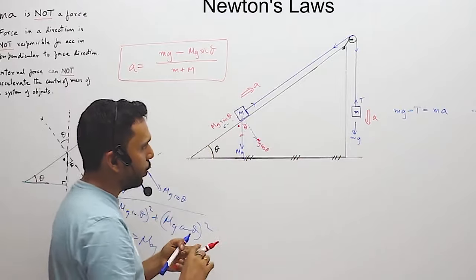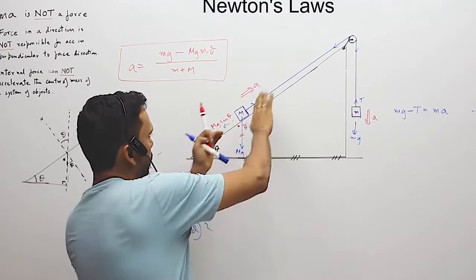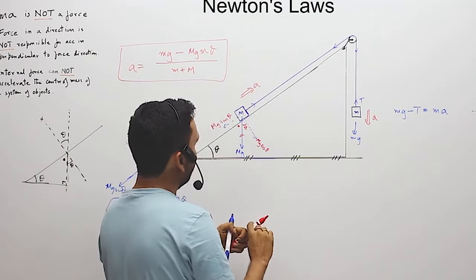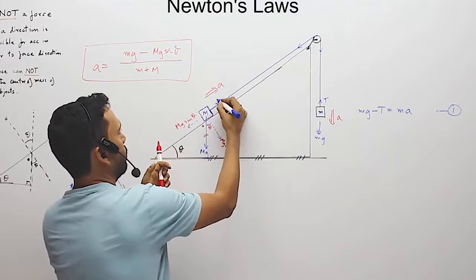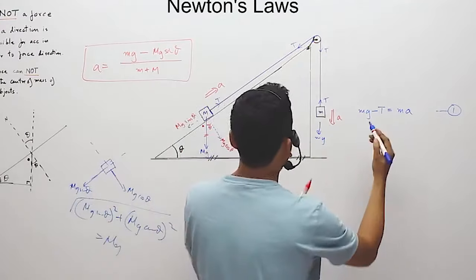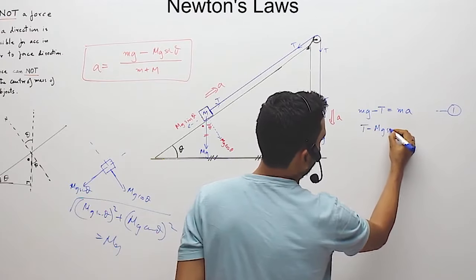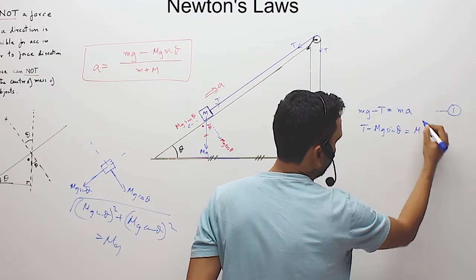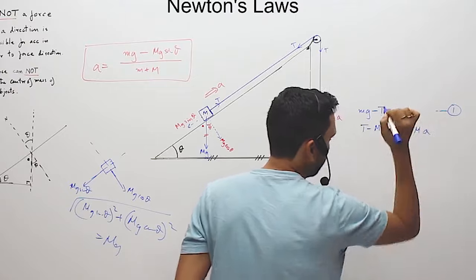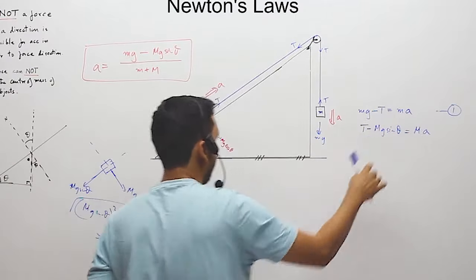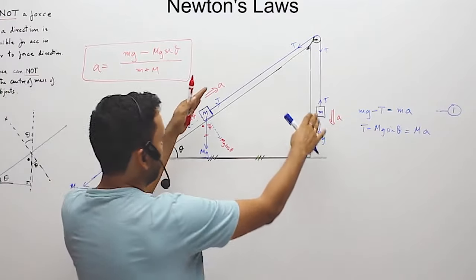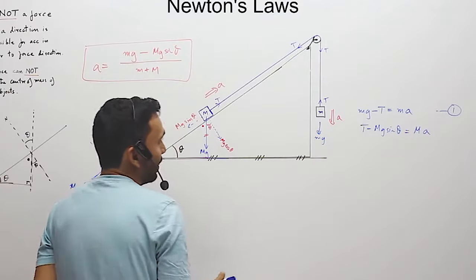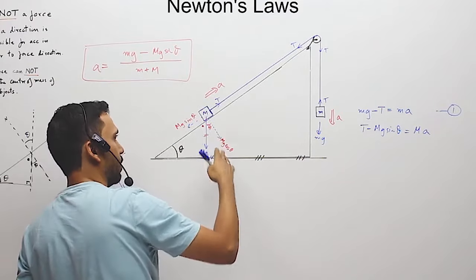For this body we can write two equations, and what would those equations be? One along the incline. So along the incline acceleration is known, that is a. T is the pull. So we have T minus mg sine theta is equal to mass of the body into acceleration. This acceleration and this acceleration are the same, hence we are writing a, otherwise we would not. So here we have seen the constraint, a and a, both accelerations are the same. The constraint is 1:1.